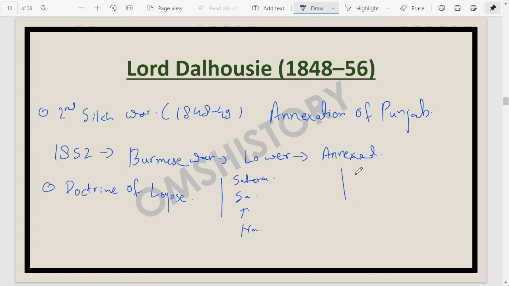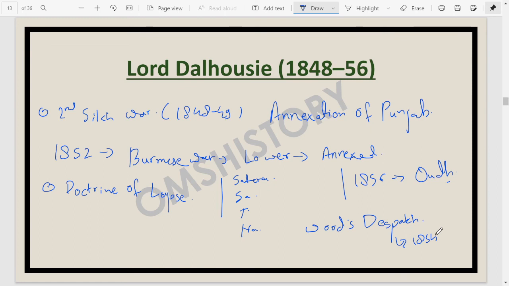Annexation of Awadh also happened in 1856, but please remember that this annexation of Awadh was not under the doctrine of lapse. During his time period, the president of the Board of Control, Charles Wood, sent his dispatch. The Woods Dispatch was sent in 1854, and the British assumption of responsibility for the education of the masses formally began with this dispatch.